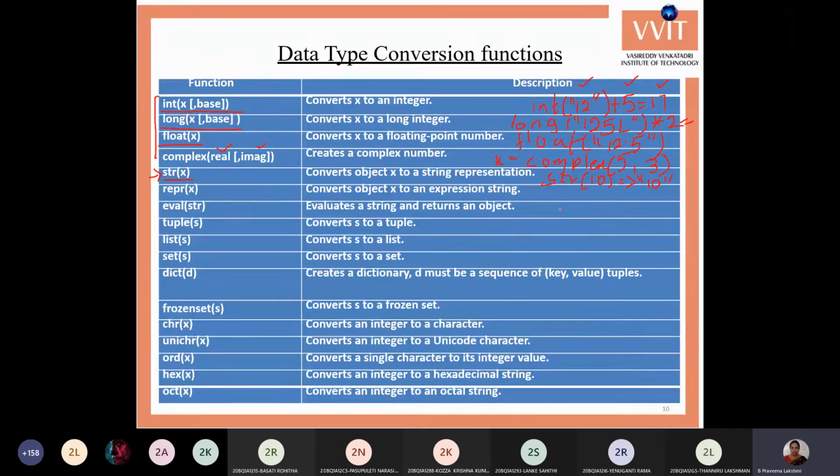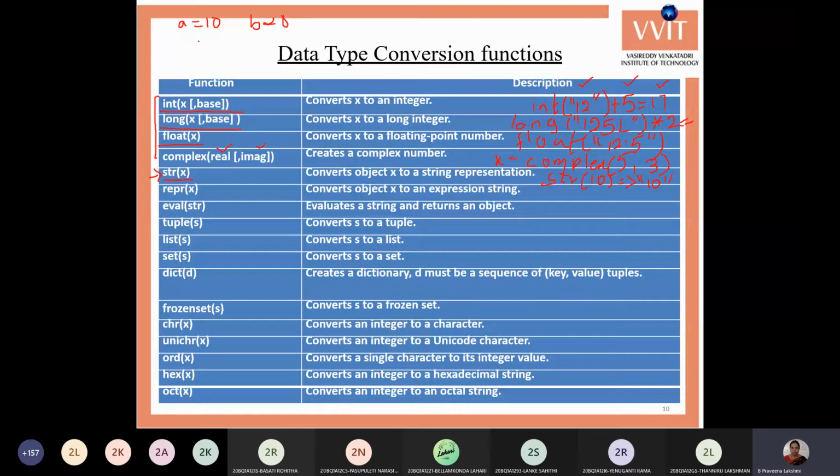Yes. If you give any number, by default it will be a string only, no ma'am. That is for the input function. Only in the input function, whatever number or value you give, it considers it as a string. Otherwise, for example, if you take a variable a and assign a equals 10, it is actually a number. And you are taking another variable, say b equals 20. These two are actually numbers.